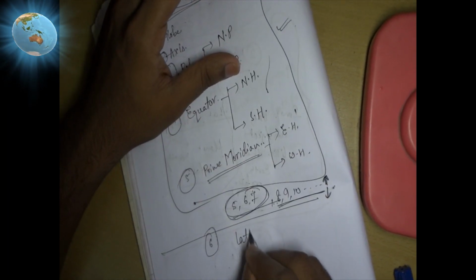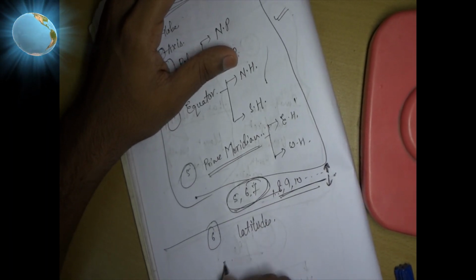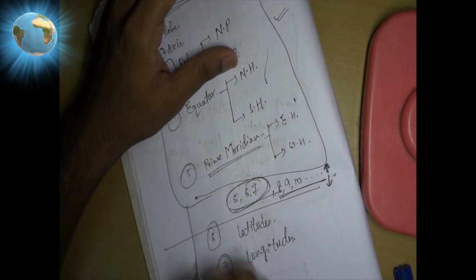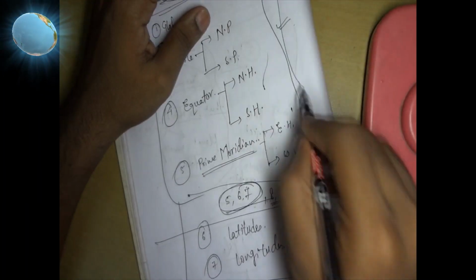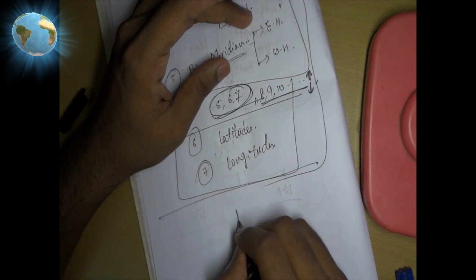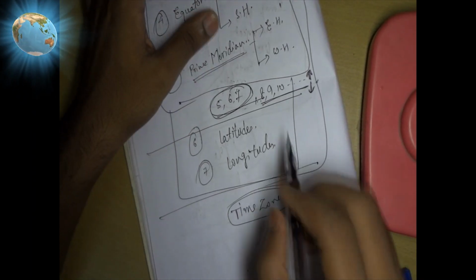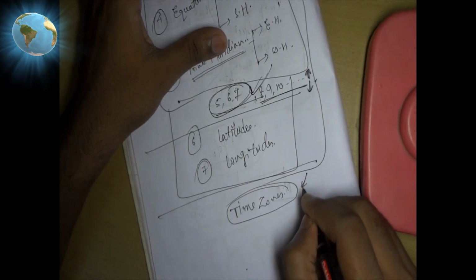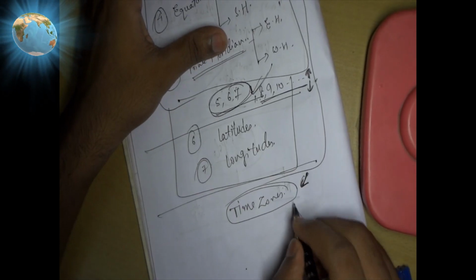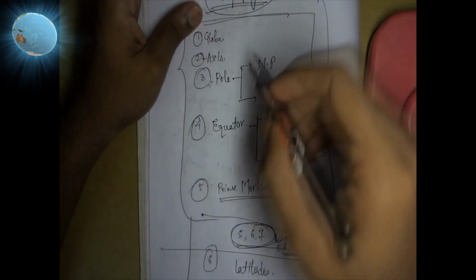Those are the latitudes, next one are the longitudes. Okay, so today in this lecture I will try to cover this much part. In next lecture I will be covering the time zones. If 5, 6, 7 are eager to watch this lecture, it's foremost welcome to you, but it is relevant for the higher classes 7, 8, 9, 10, obviously to the other preparation levels. Okay, so you got the topic.